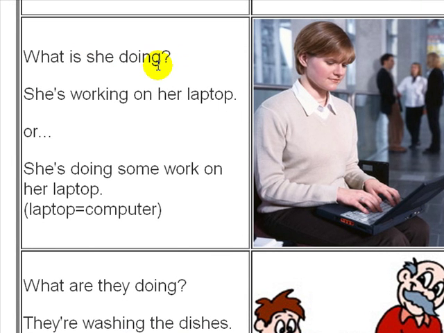What is she doing? The question. She's working on her laptop. She's working on her laptop. On her laptop, okay? We're not saying she's working with her laptop, she's working on her laptop. That's what we do when we do something like this. We're working on it. Or she's doing some work on her laptop.